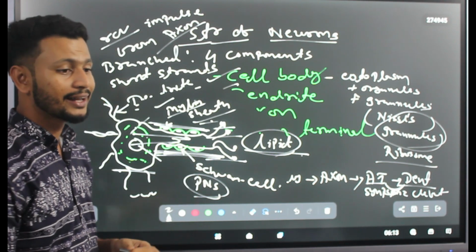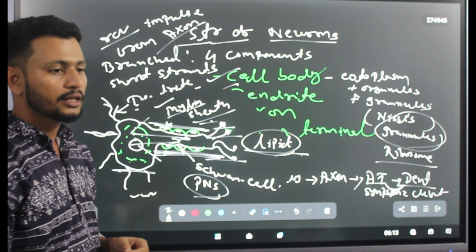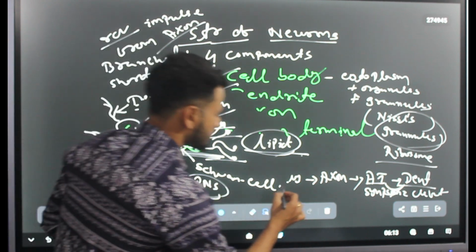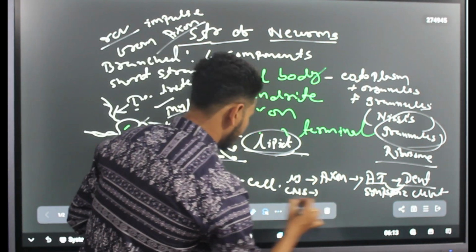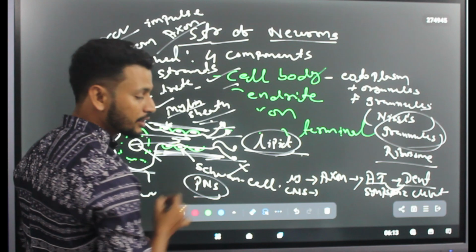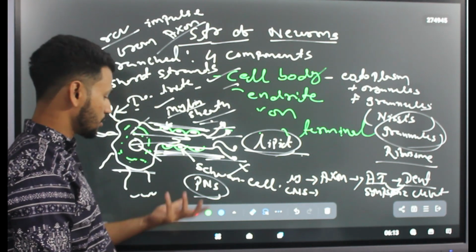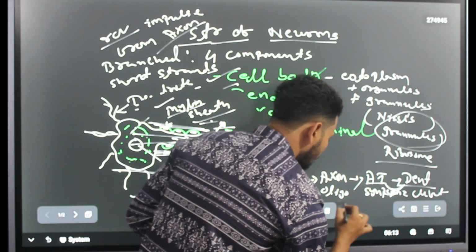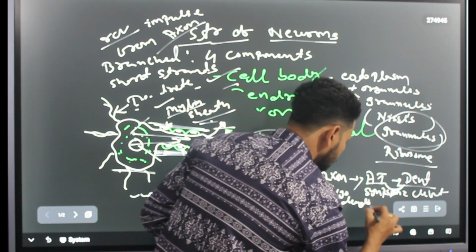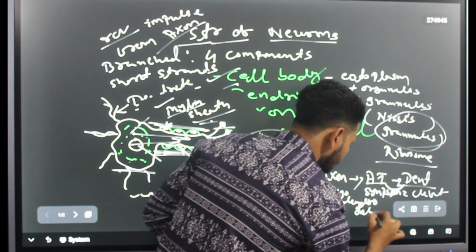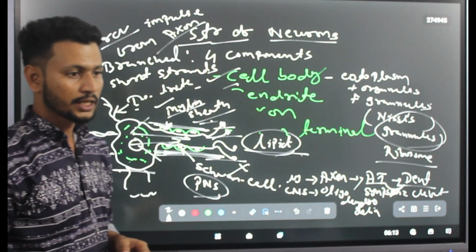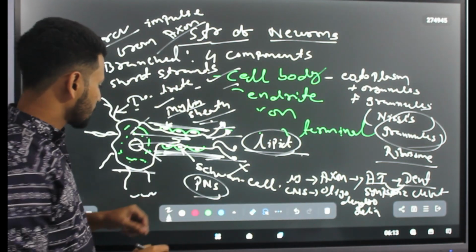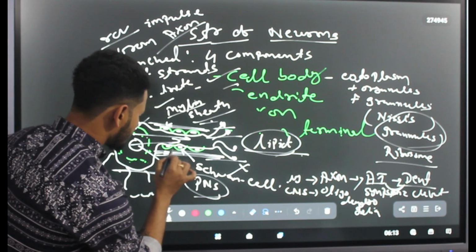Instead, oligodendroglia are present in the CNS. Clear?